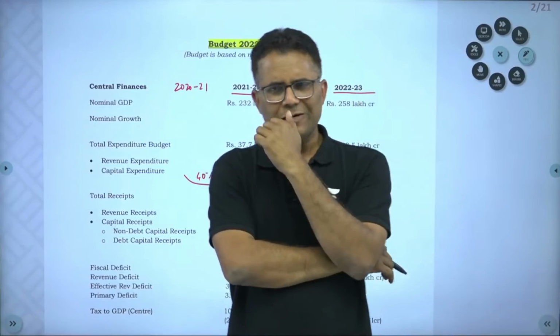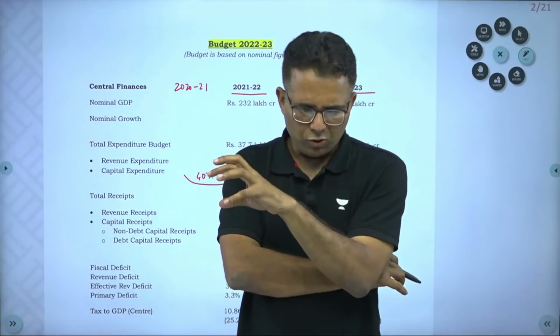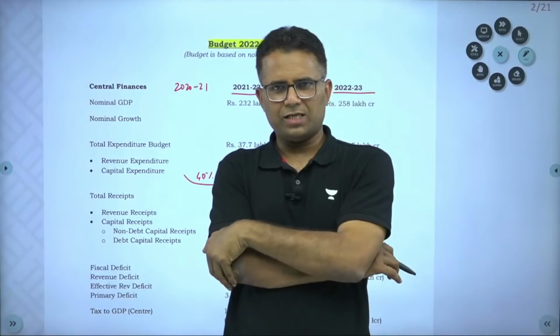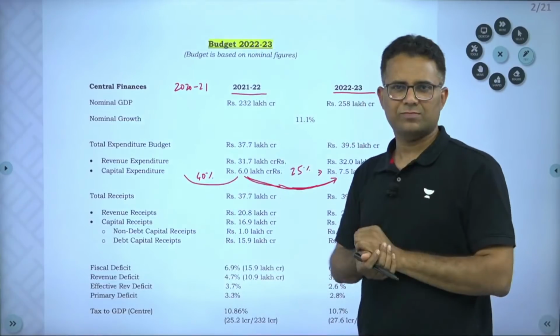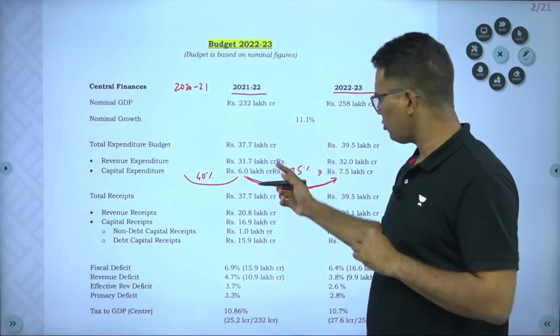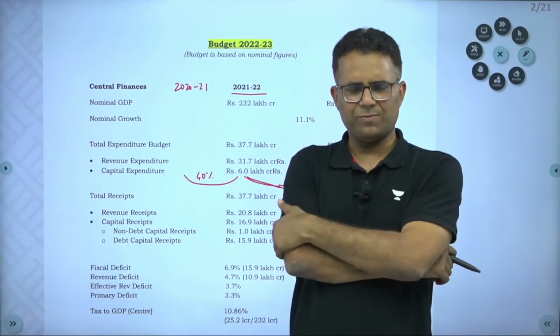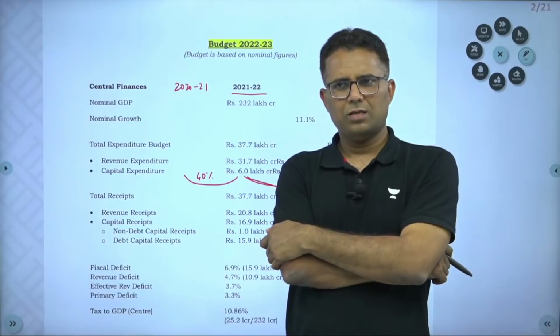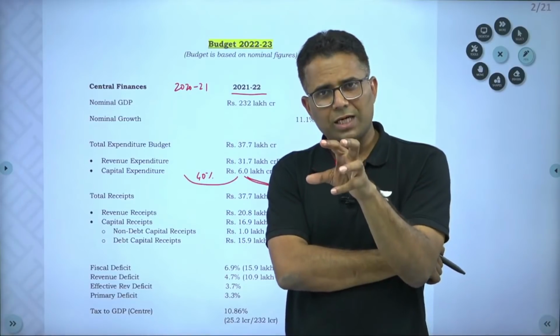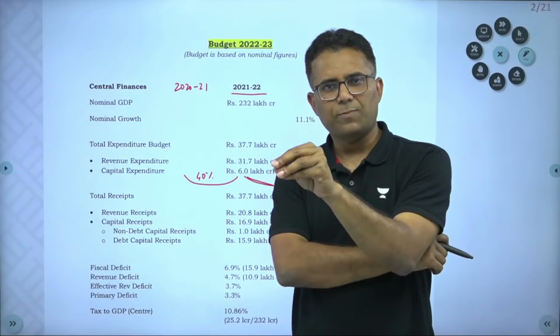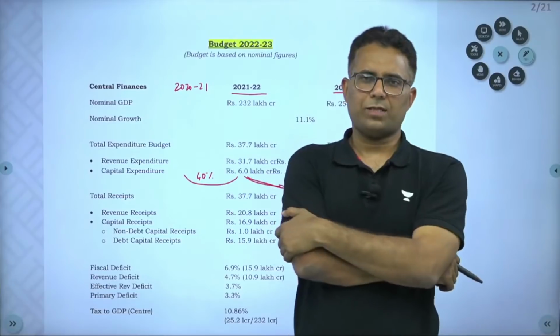Now, you tell me, when government is going to spend on capital expenditure, and this is a major item, and when government is going to increase capital expenditure, saying that it has a multiplier impact and it will create jobs and investment, then you must know what kind of capital expenditure has the highest multiplier impact.